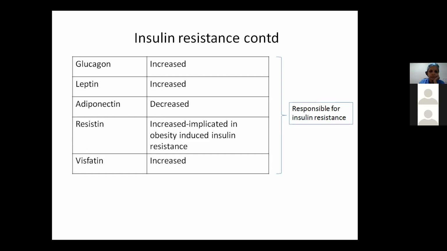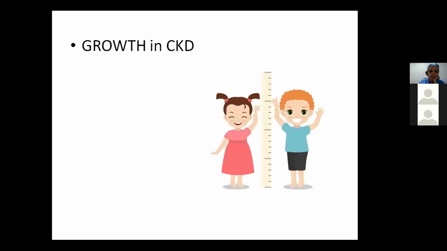Now, another group of molecules are the adipokines, which are polypeptide hormones which play a role in cell metabolism. So the imbalance between them, like leptin is increased, levels of adiponectin are decreased, resistin is increased, and visfatin is increased. So all these changes in these levels are responsible for bringing about insulin resistance.